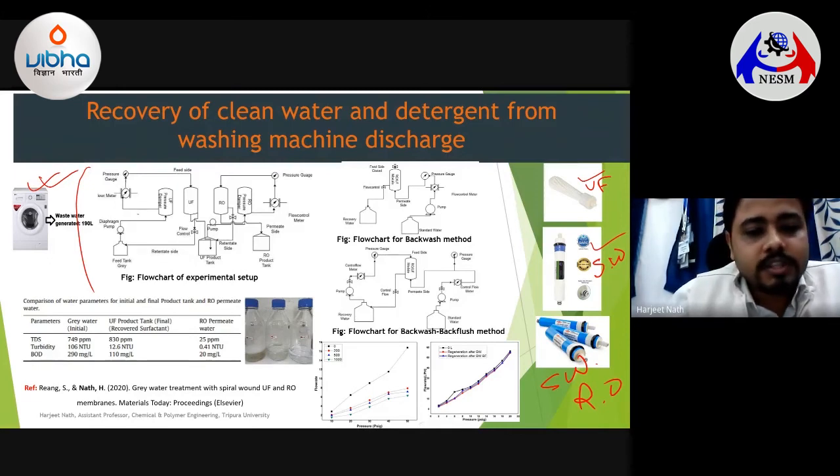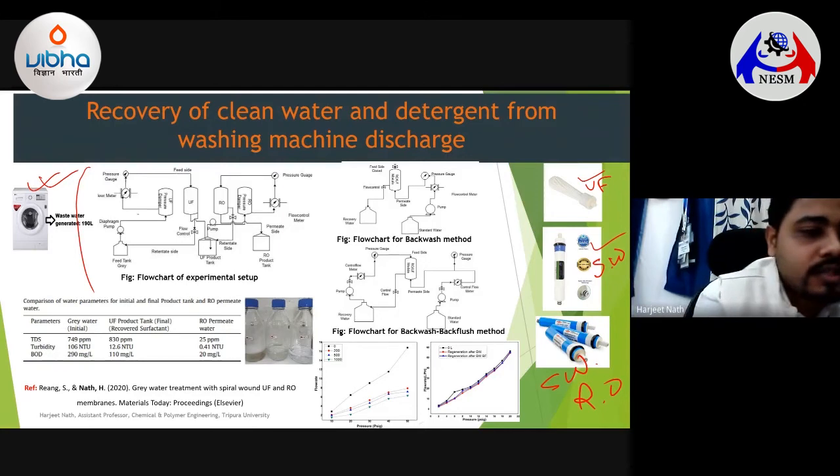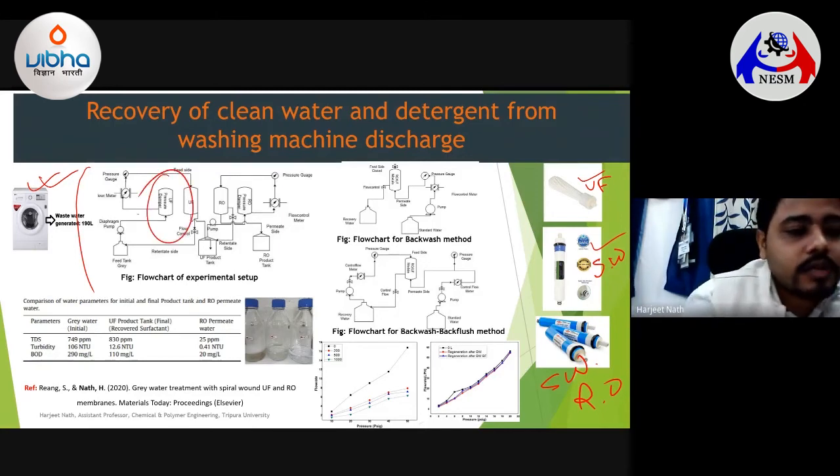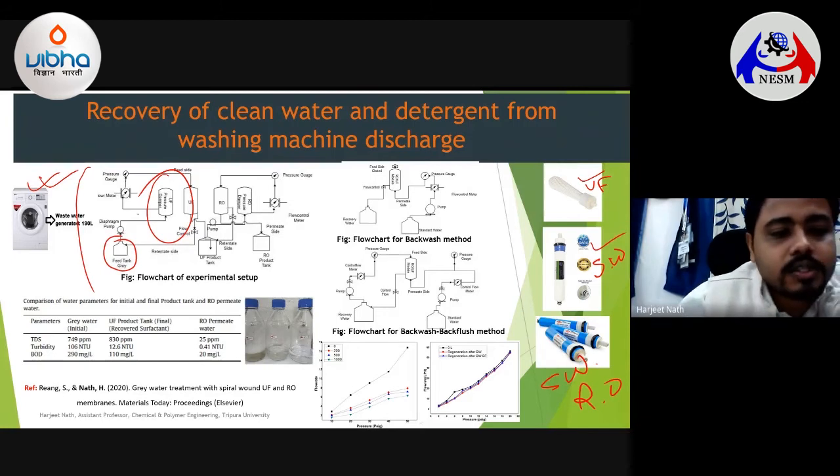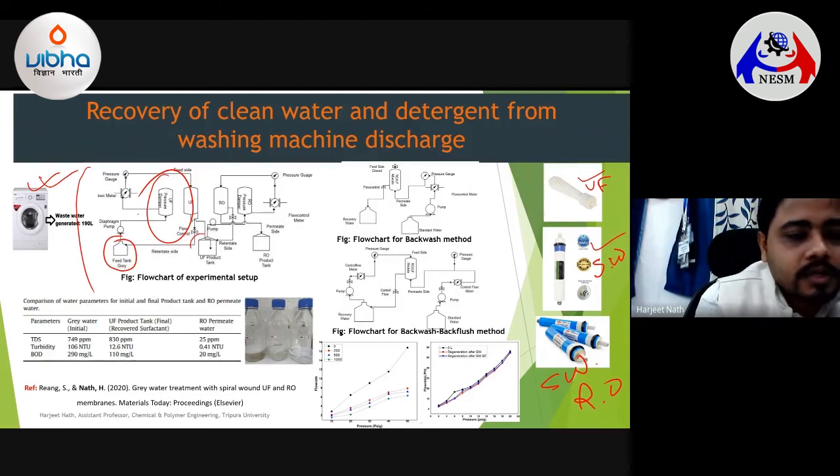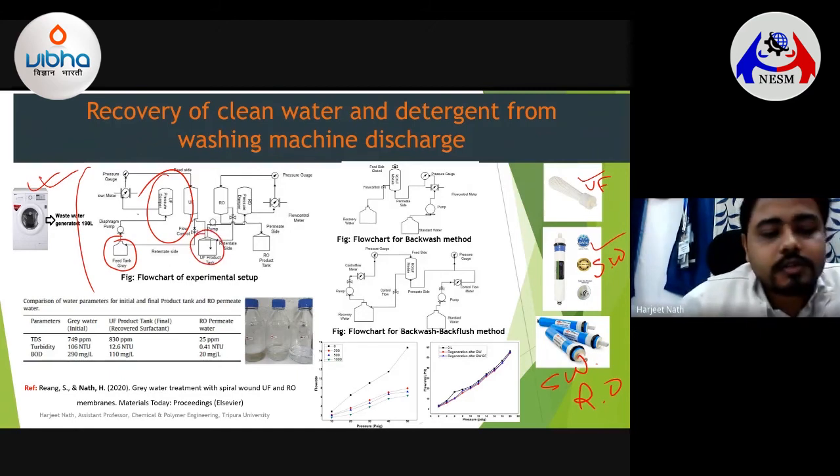In this particular process, in the first stage we use an ultrafiltration process, where the feed from the gray water tank is passed through this ultrafiltration process. During this process, most of the dirt available in the gray water is separated from the detergent solution, and that detergent solution gets stored here, in the ultrafiltration product tank.